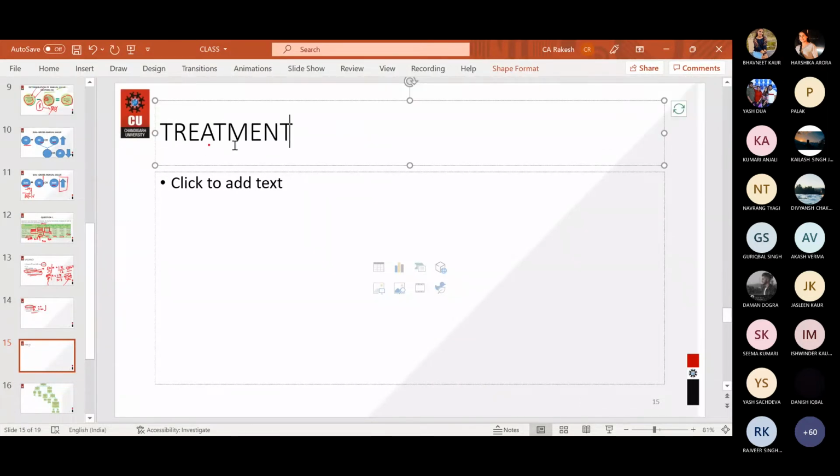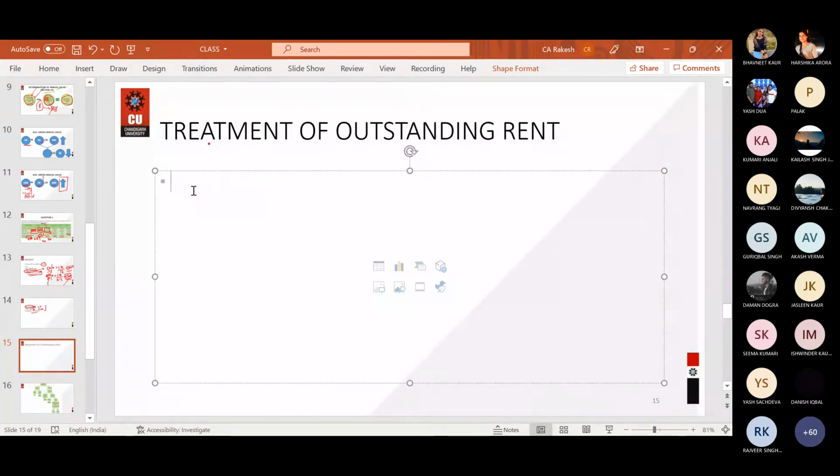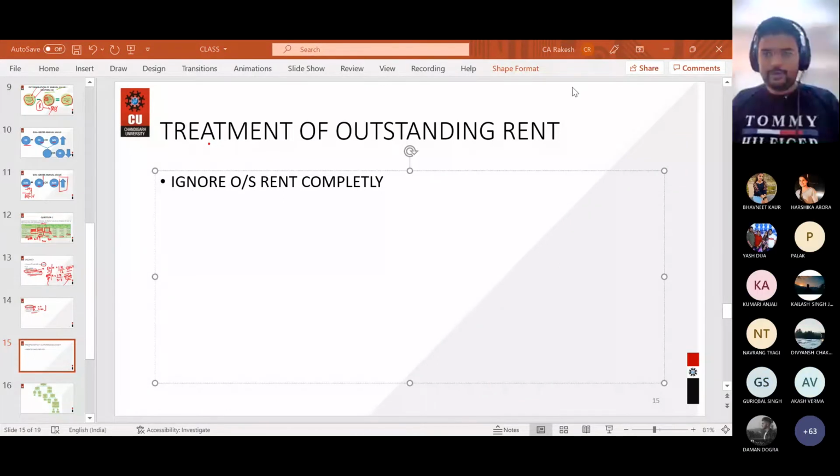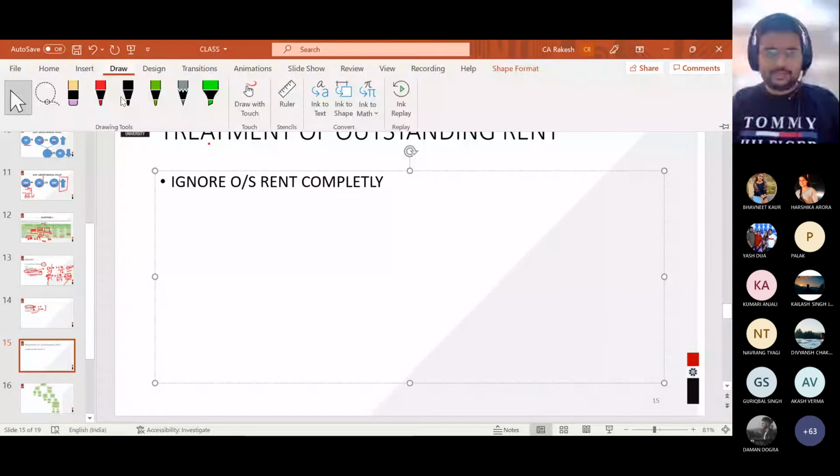Give the heading: treatment of outstanding rent. And write no, not right now. Ignore outstanding rent completely. So if outstanding rent is given to you in the question, nothing is to be done, because you must understand that we are taking ARR into consideration.